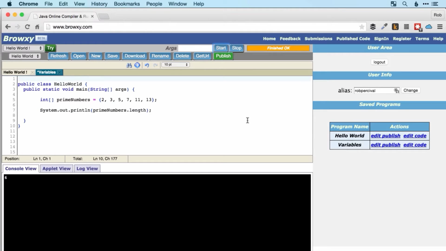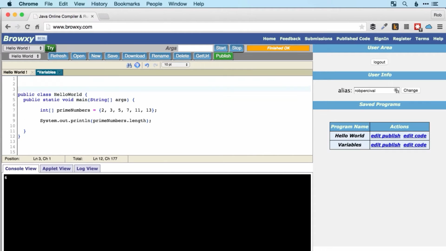Excellent. Now the main limitation with arrays as we're using them here is that they can't be altered, that is, have elements added to them or taken away from them after they've been created. That's probably a deal breaker for most of the arrays that we'd want to use. So we're going to move quickly on from this primitive array type to the list type, which does allow you to add and take away and do a lot of other things to your arrays.